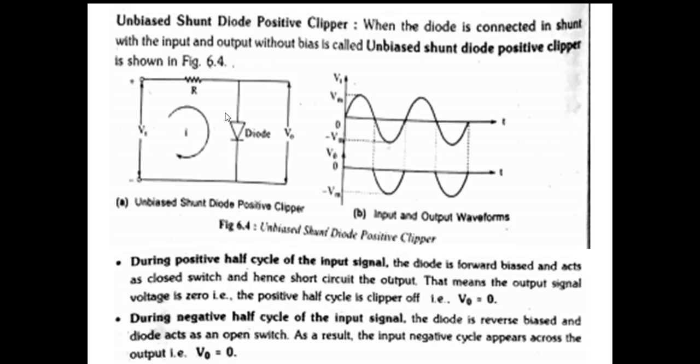In the previous one, the diode was in series. Now the diode is in shunt with input and output. Therefore, it is a shunt connection, and it is a positive clipper if the output consists of only negative half cycles. Let us see the working principle of this shunt diode positive clipper.